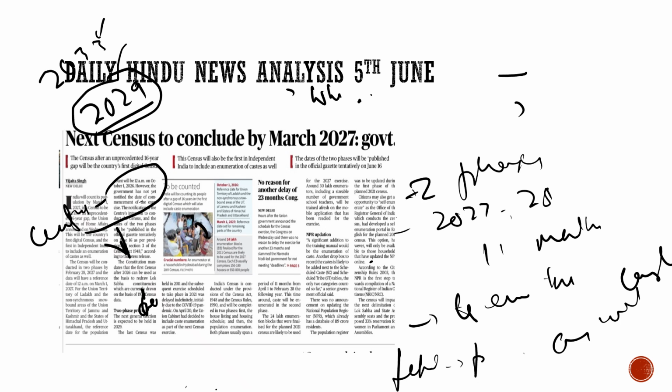And also, about the census, you should know that the census is conducted under the provisions of the Census Act. Please do remember these things. The census is conducted under the provisions of the Census Act 1948